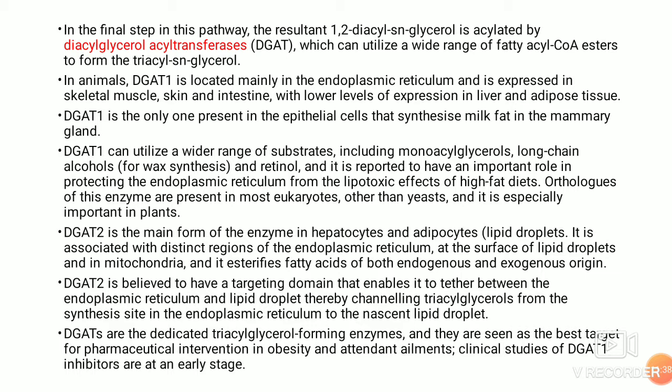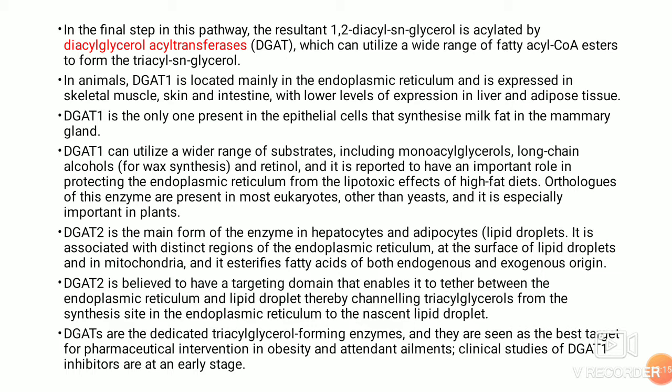In the final step of this pathway, the resulting 1,2-diacyl-SN-glycerol is acted on by diacylglycerol acyl transferase, which can utilize a wide range of fatty acyl CoA esters to form triacylglycerol. In animals, diacylglycerol acyl transferase, which I will call DGAT, has two isoforms, isoform 1 and isoform 2. Isoform 1 is mainly located in the endoplasmic reticulum and is expressed in skeletal muscle, skin, intestine, and with lower levels of expression in liver and adipose tissue.